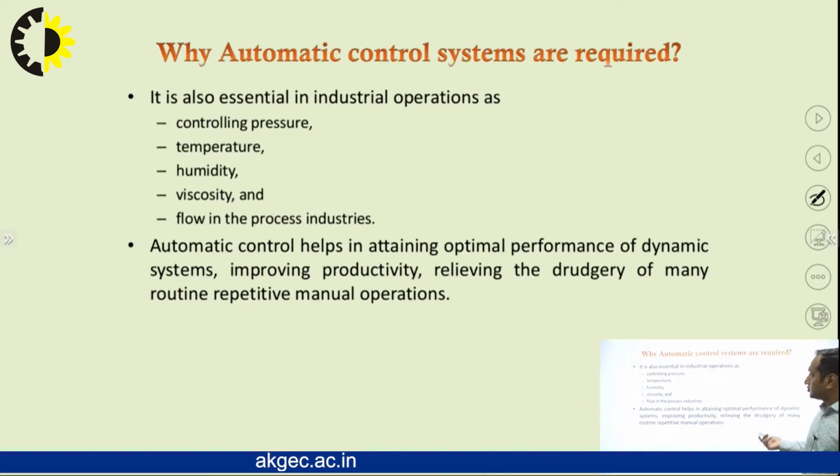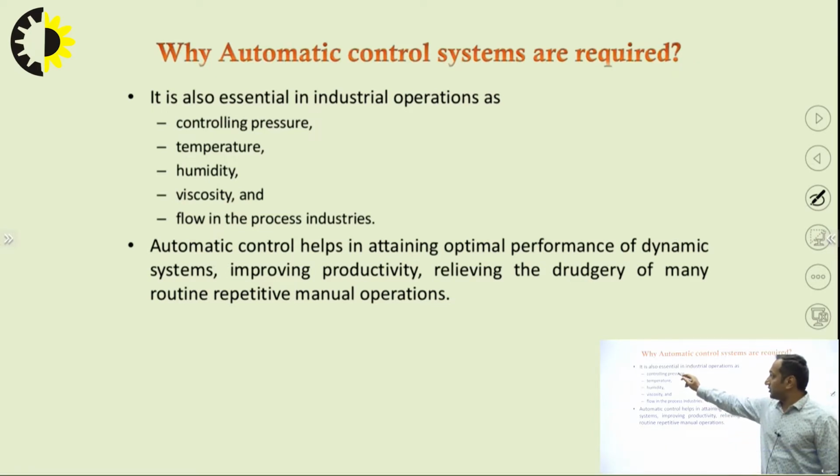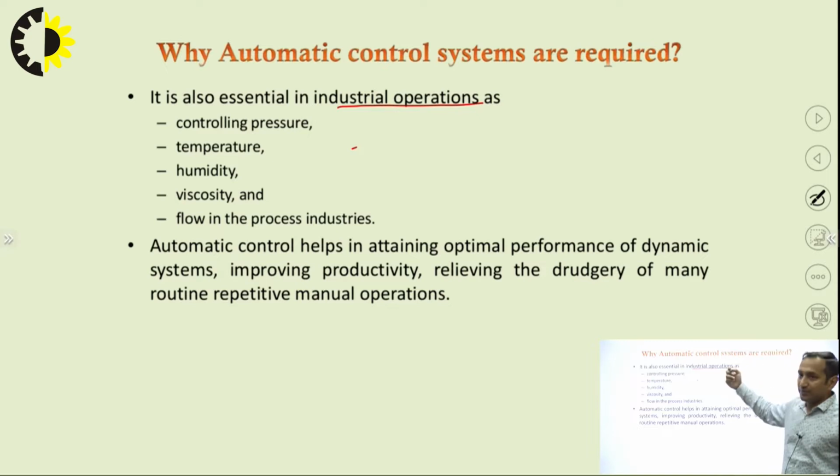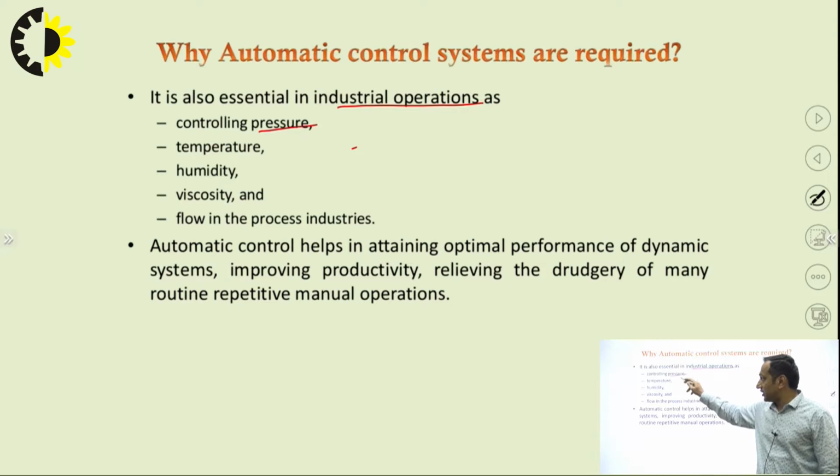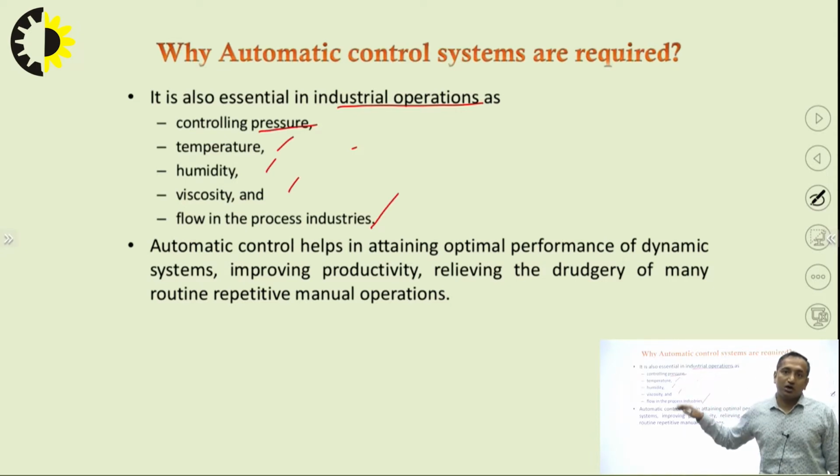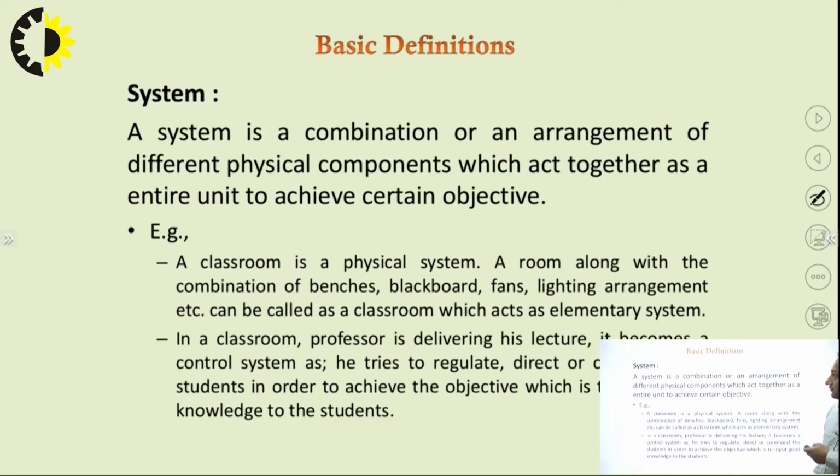And let us also further study where it is necessary. If I talk about industry operations, like controlling pressure. Whenever there are boilers in an industry, if you want to control the pressure, and if the pressure is too high, we don't want that. So with the help of some kind of valve, we release the pressure. So that is controlled by the pressure sensor. Temperature, humidity, viscosity, and flow in the process industries, these are all nothing but examples of automatic control. Now let us proceed further.